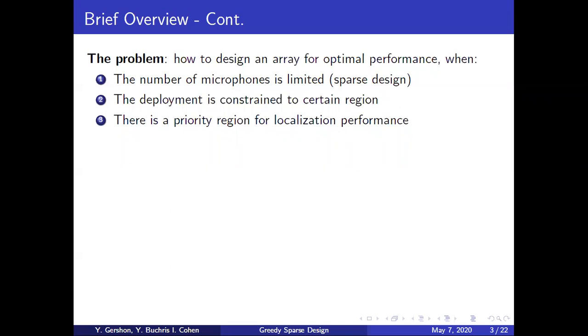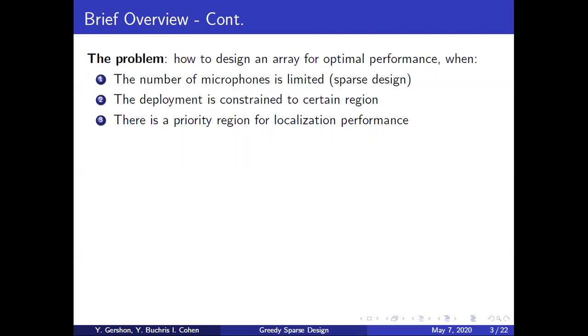So our problem is how to design an array for optimal localization performance when the number of microphones is limited, which means sparse array design. The deployment is constrained to a certain region, which is useful when we want to design a practical array and we cannot place microphones wherever we want.